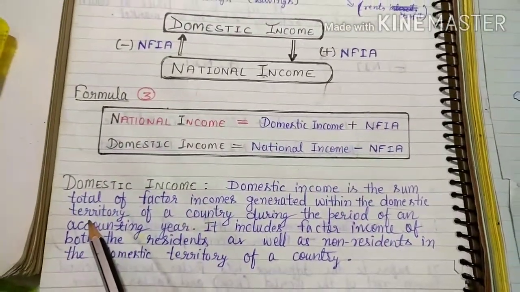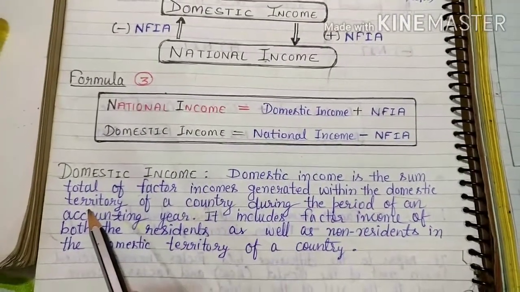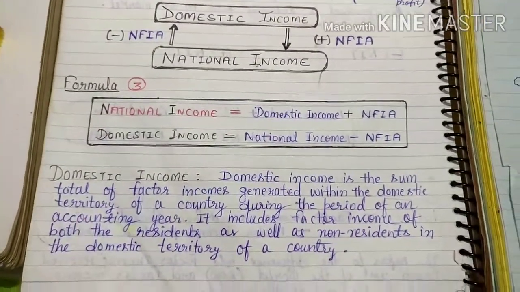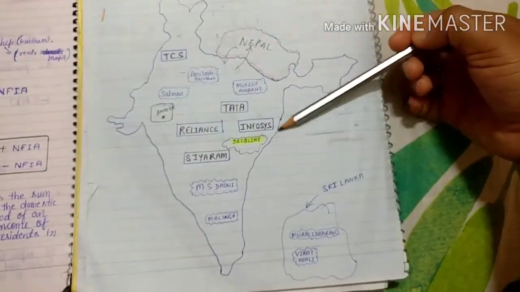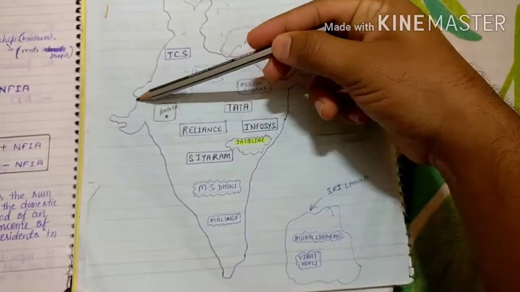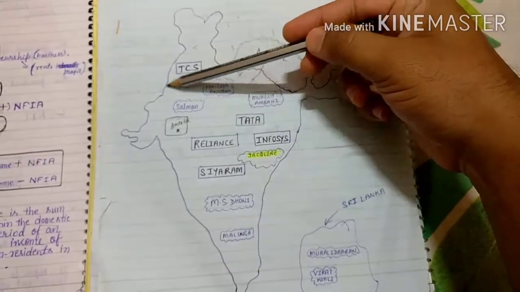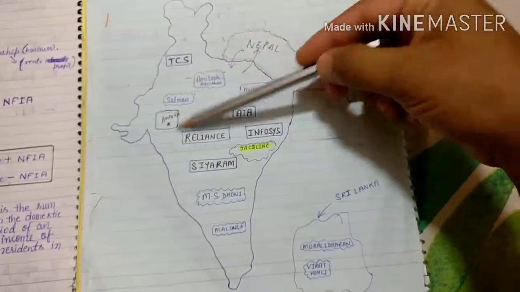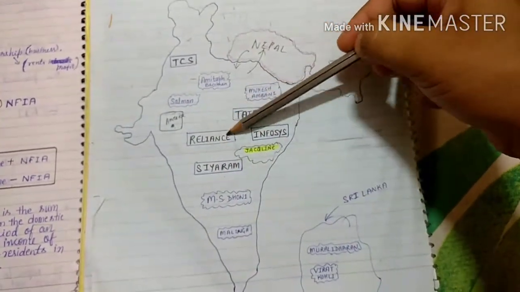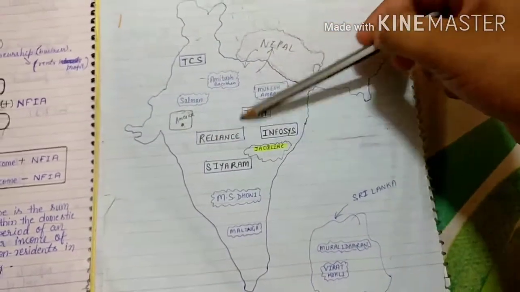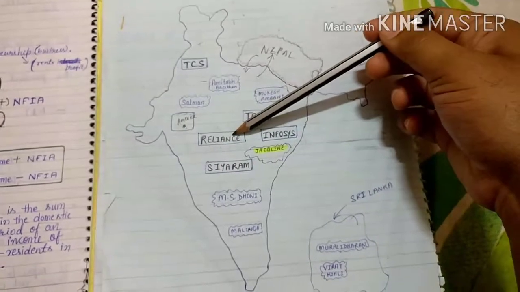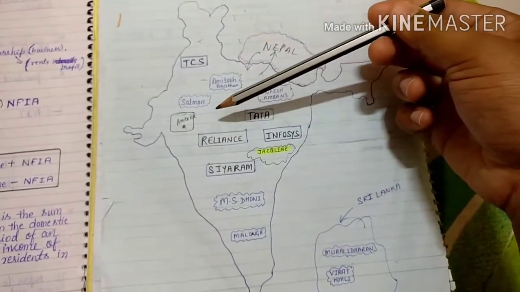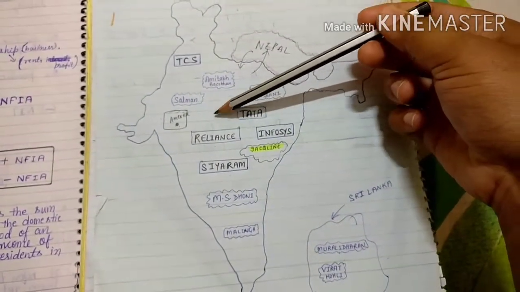Now in our previous video I have already explained domestic territory. Maybe you forgot, so I am revising once again. Maybe you remember this map. As I told you, this is the map of India, and this boundary shows that whatever persons are earning within this boundary are called the normal residents of the country. So whatever they earn will be called domestic income.